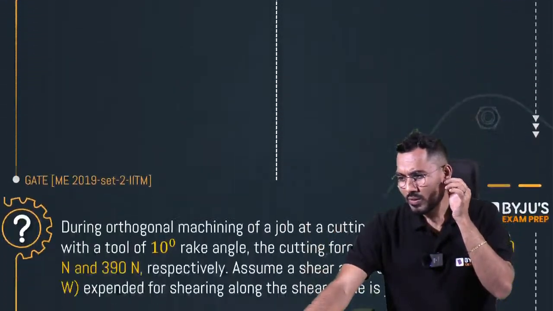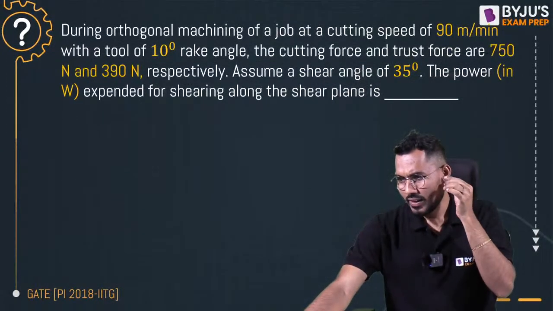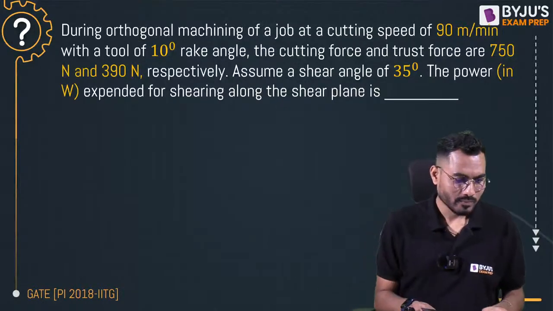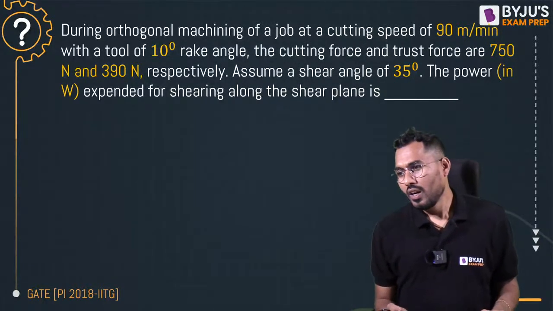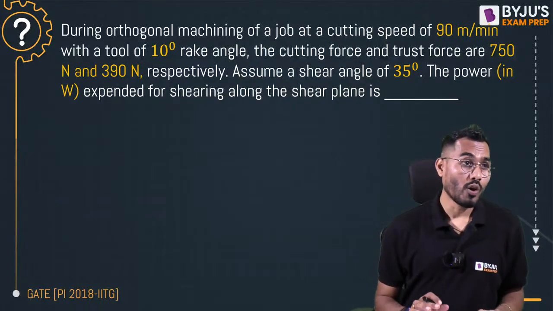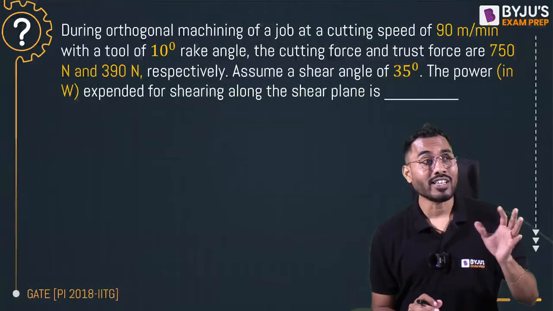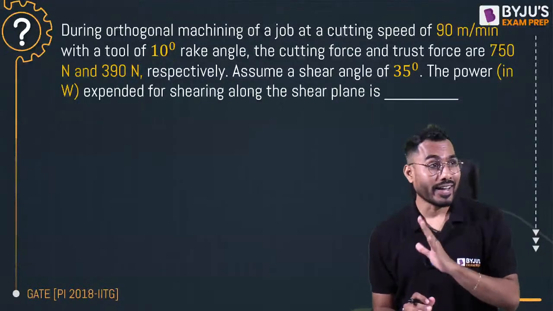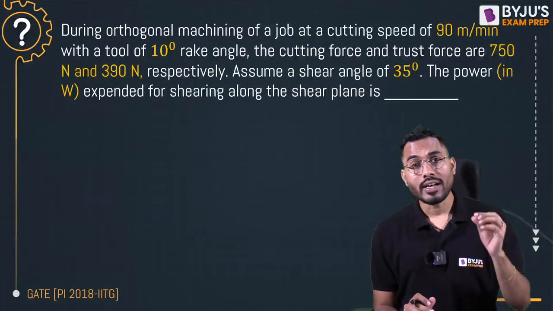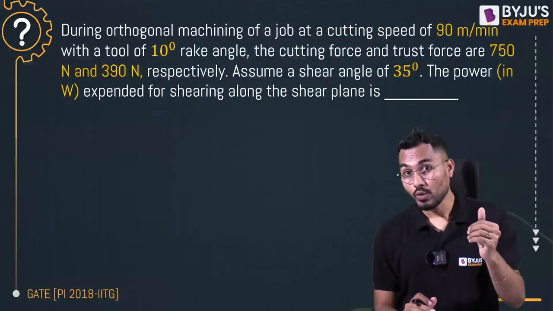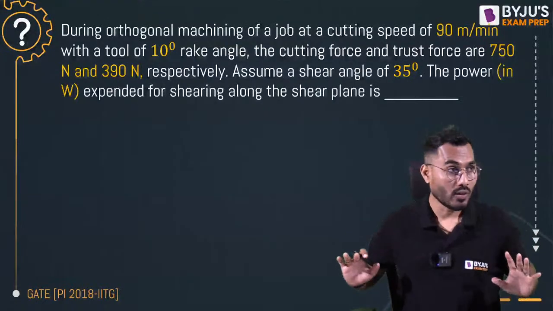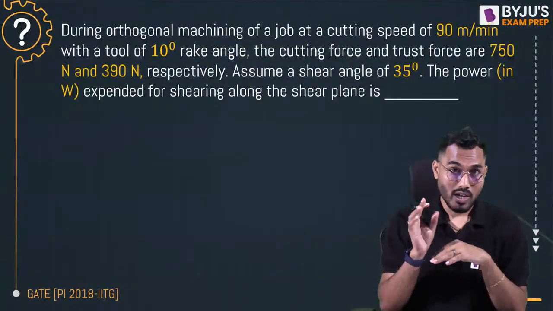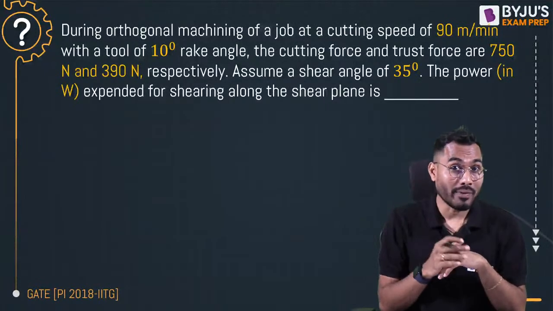We are not solving this question, let it be. We'll solve this question, which is an interesting one. During orthogonal machining of a job at a cutting speed of 90 meter per minute with a tool of 10 degree rake angle, the cutting force and the thrust force are given respectively as 350 Newton and 390 Newton. Assume a shear plane angle of 35 degree. The power, that is the rate of consumption of energy.